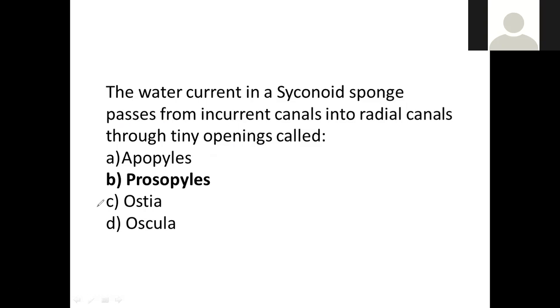The water current in a syconoid sponge passes from the incurrent canal into radial canals through a tiny opening which we call prosopyles. So incurrent canals open into radial canals through the prosopyles, and radial canals open into excurrent canals through the apopyles. Remember this, don't get confused. Incurrent to radial by prosopyles, radial to excurrent by the apopyles. These are just the openings which allow the water from one chamber to the other chamber.